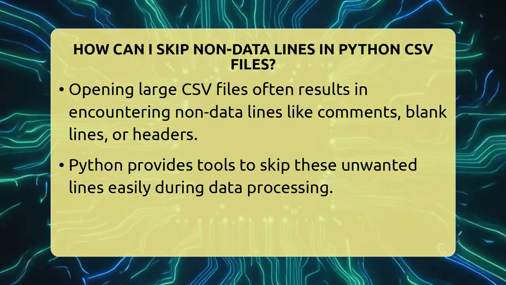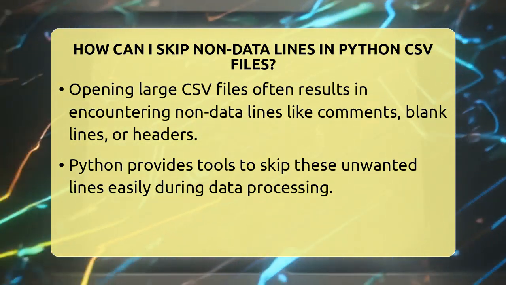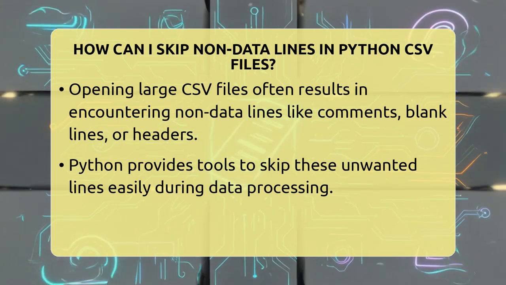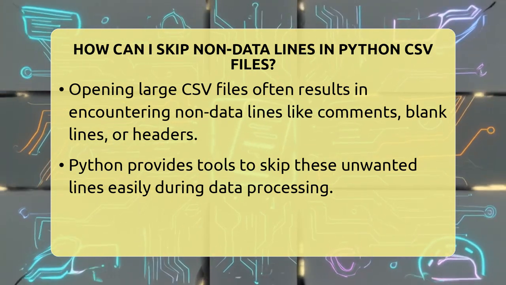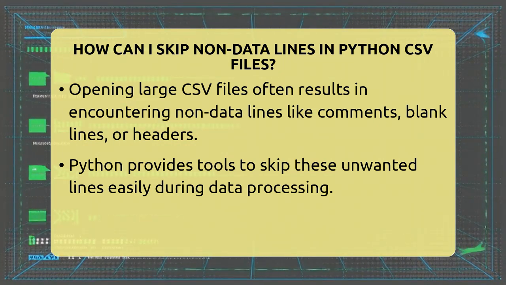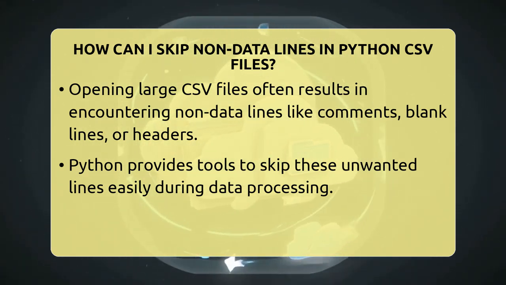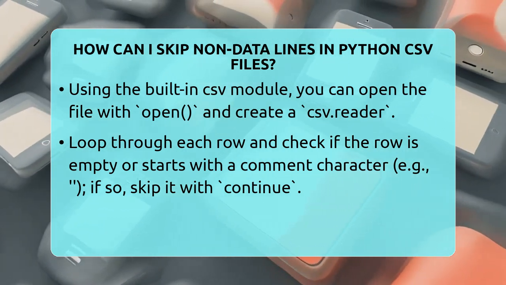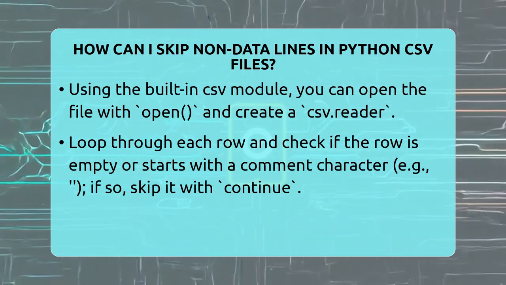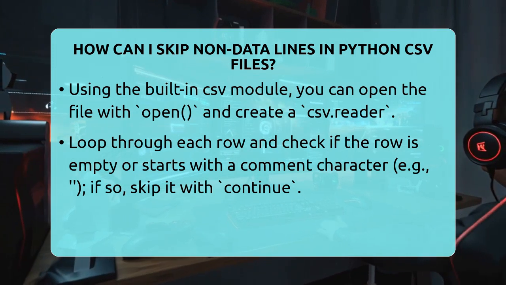When working with CSV files in Python, you often need to ignore lines that are not actual data. For example, some files have comments starting with a hash symbol or blank lines that just take up space. To handle this, you can use the built-in CSV module with some simple filtering. First, open the CSV file with the open function and pass the file name. Use the CSV reader to read the file. Then, go through each row in the reader. Before processing, check if the row is empty or if it starts with a comment character like hash. If it does, skip it with a continue statement.